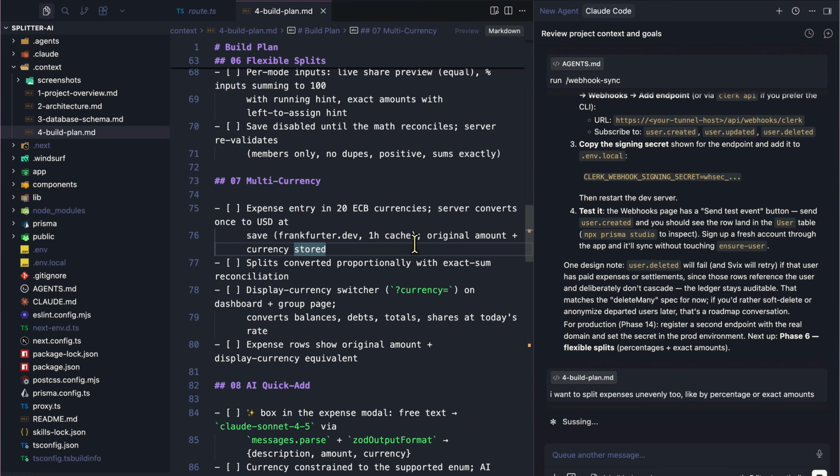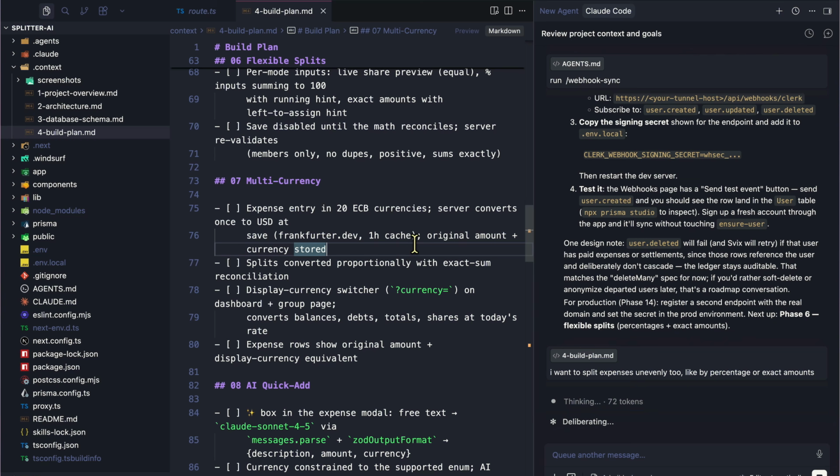Then we have multi-currency. And this is an interesting problem to have because I right now live in Italy, but my friends live in the United States. If I'm going on a group trip with them, I should be able to split expenses accordingly. And we should all be able to select a currency and then automatically my app should do the math for me. This is a paid feature on the actual Splitwise app, but I want this feature for the app that I'm building over here. So that should be the prompt next.